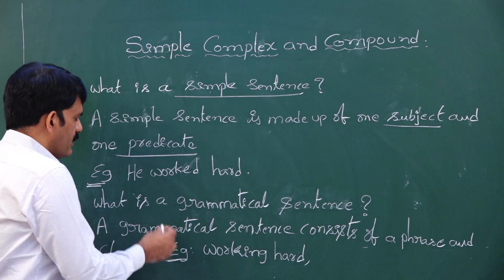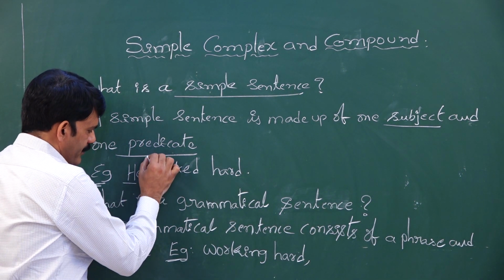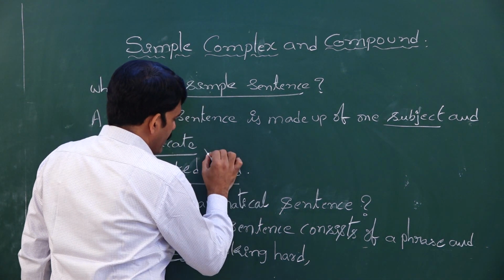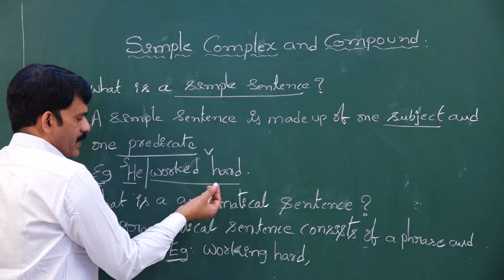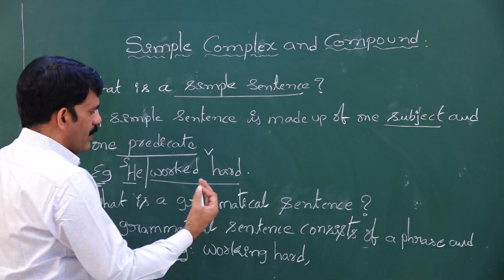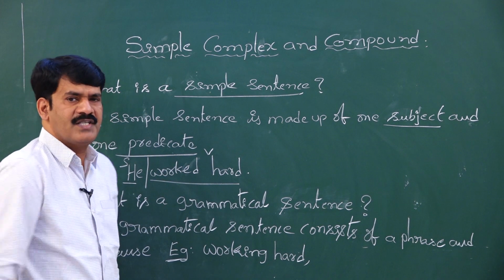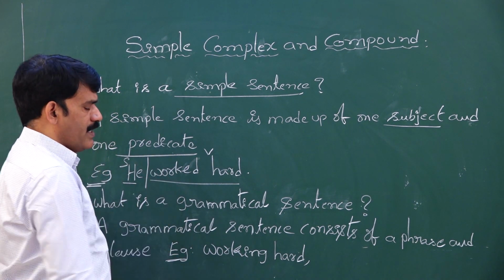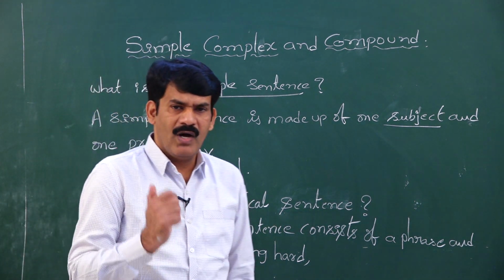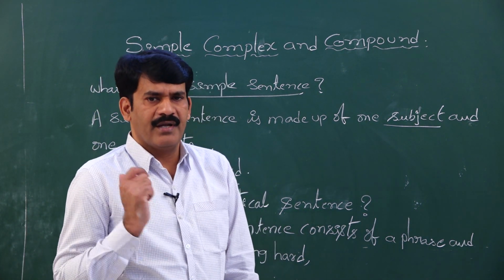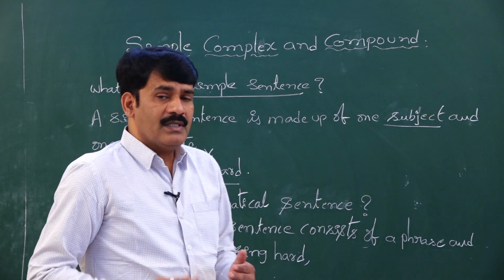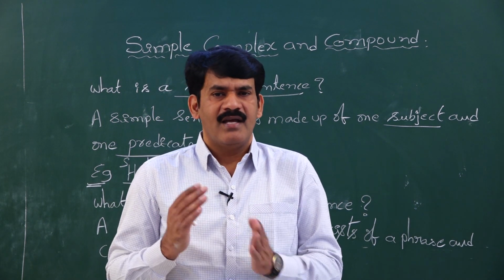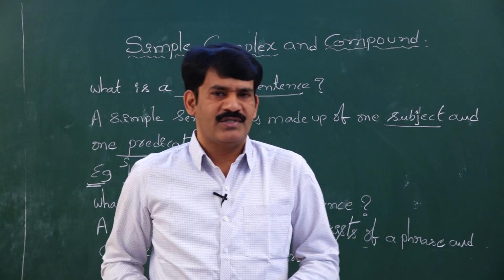Let us see the example here. He worked hard. He is the subject. Worked hard is a predicate: verb plus any other word. Generally we call the rest of the sentence the predicate. A simple sentence is made up of what? A subject and a predicate. Remember this.